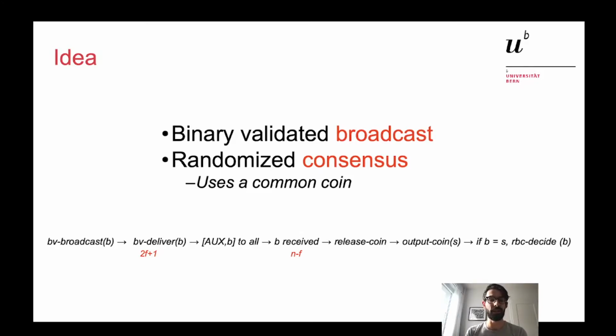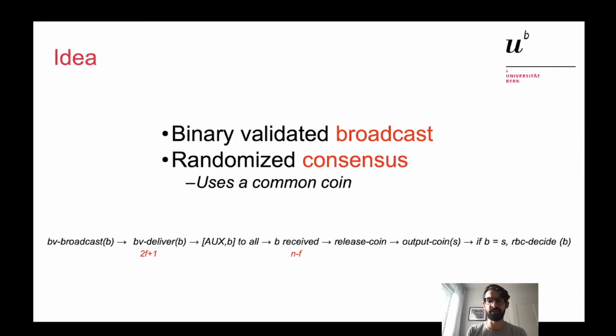This value b is binary, so it could be either 0 or 1. I start by BV-broadcasting this value b. I deliver this value through a BV-deliver event upon receiving 2f+1 times this value b. If so, then I broadcast this value b to everyone in an aux message.